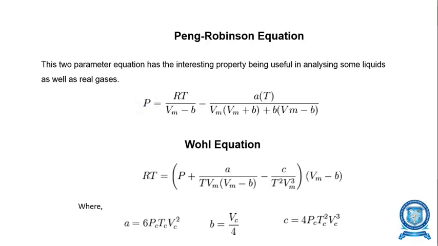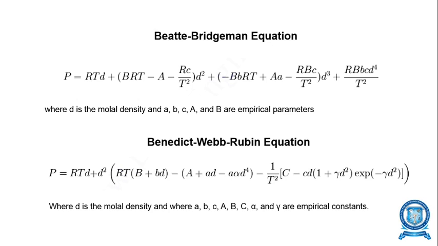where the parameters A, B, C are given. Here A is equal to 6 Pc Tc Vc square. As I already mentioned, the suffix c represents the critical pressure, critical temperature, and critical volume. And small b is equal to Vc divided by 4. And the term C represents 4 Pc and Tc square into Vc cube. This is the Peng-Robinson equation.